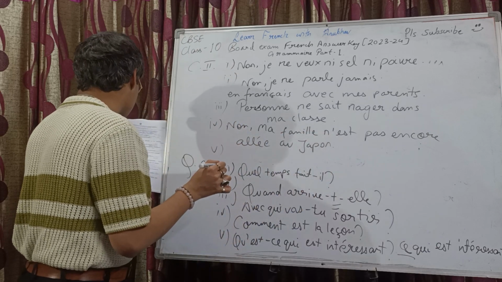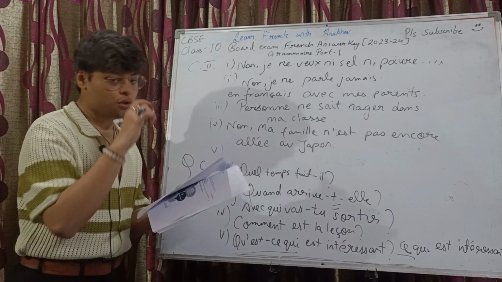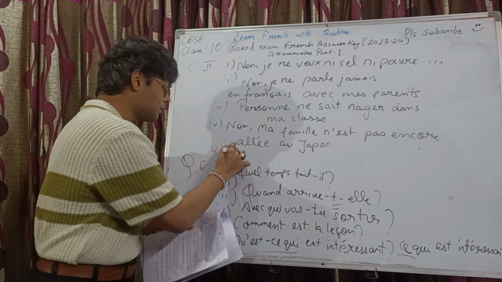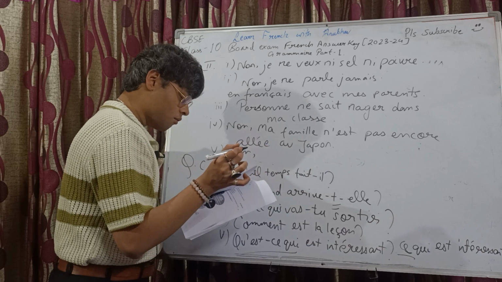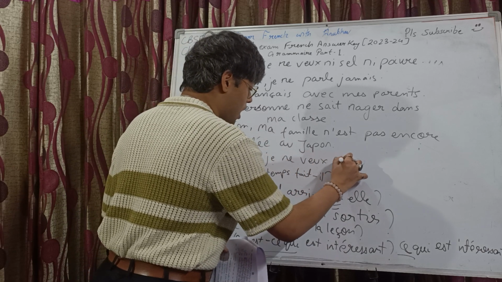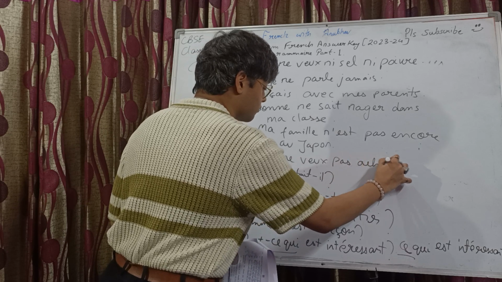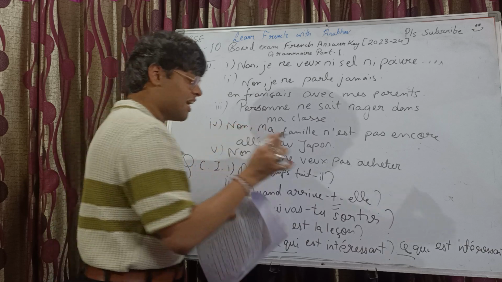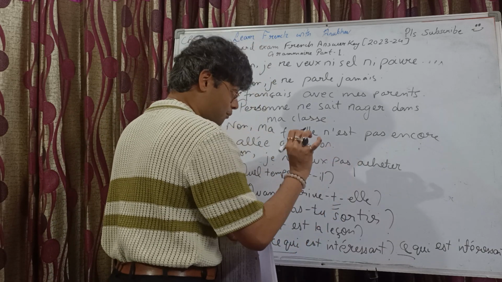And lastly, fifth part, voulez-vous acheter des cartes postales? Do you want to buy postal cards? No, I don't want to buy postal cards. So no, it's a simple basic thing, basic negation. Je ne veux pas acheter des cartes postales. The carte postale.